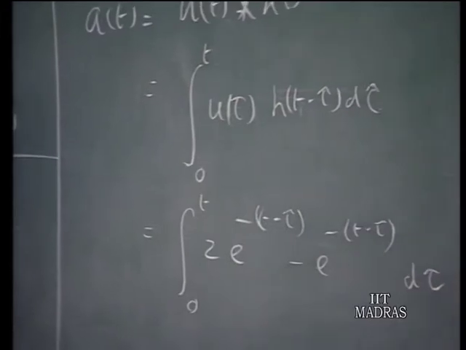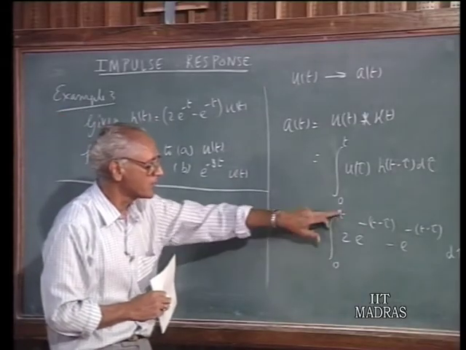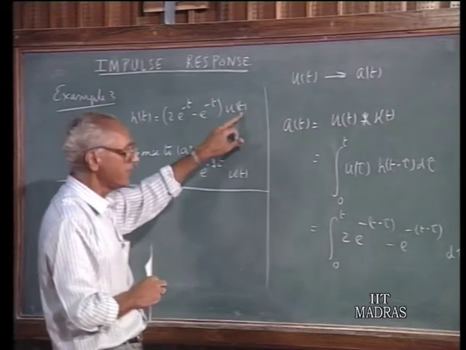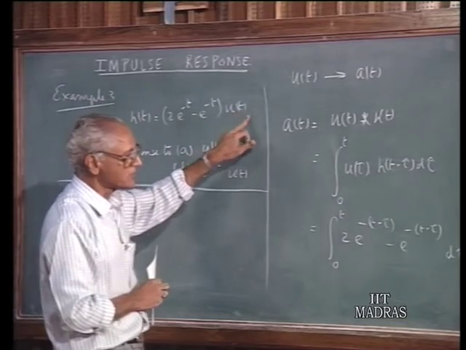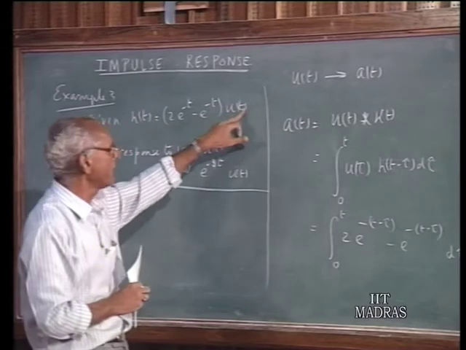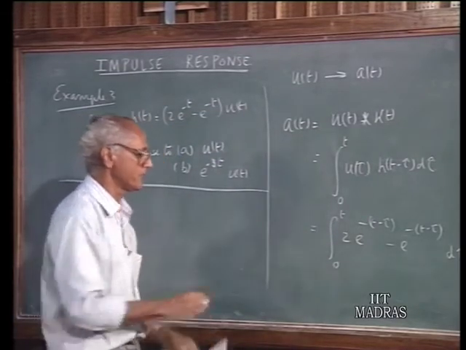Again, u(tau) is there, u of (t minus tau) is going to be 1 in the interval from 0 to t, because as long as tau is less than t, then t minus tau is going to be positive. Therefore, both this u(tau) and u(t minus tau) are going to be 1 in the range of integration, therefore they can be omitted.